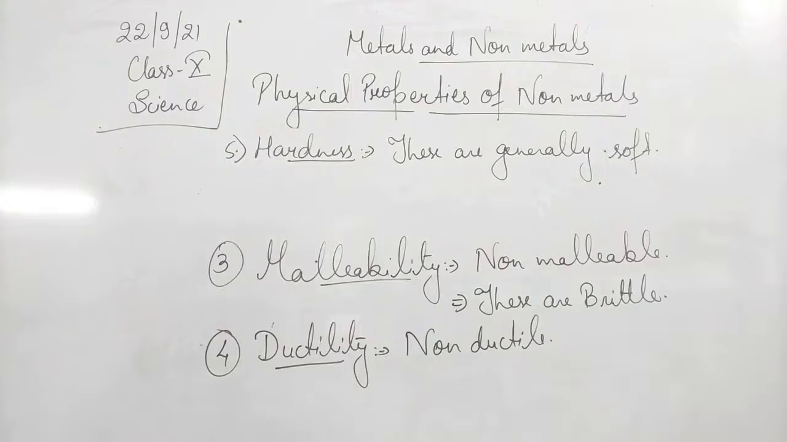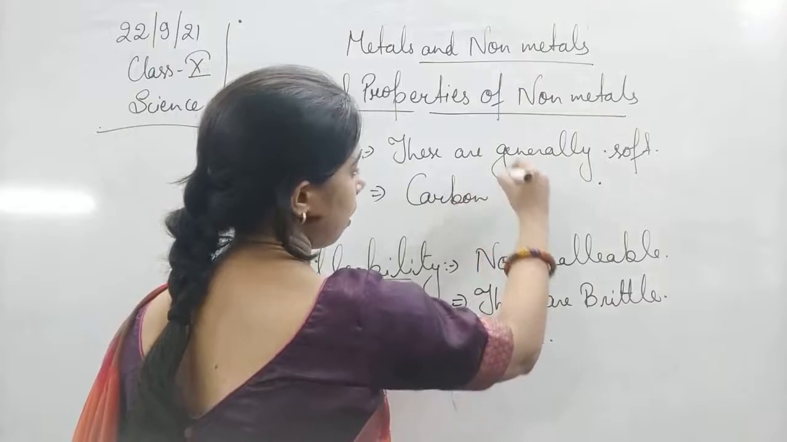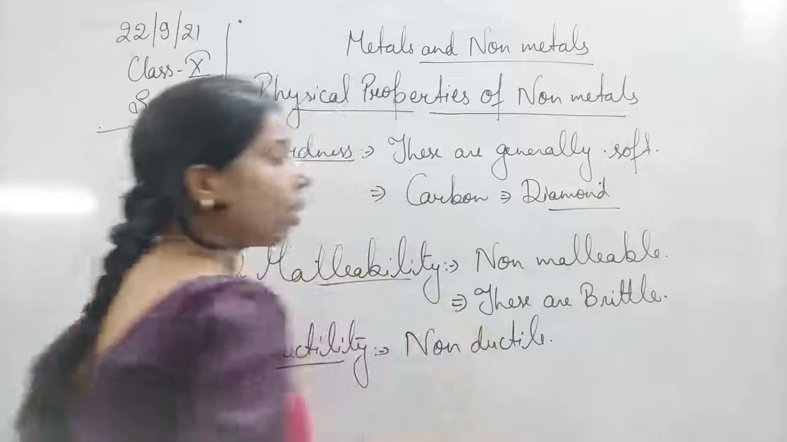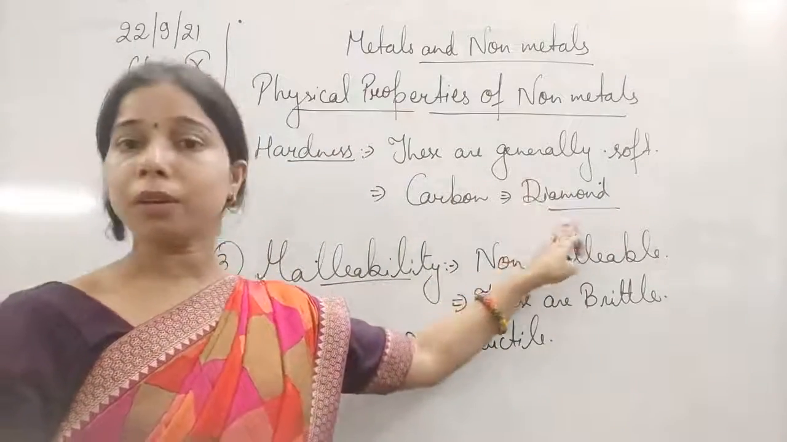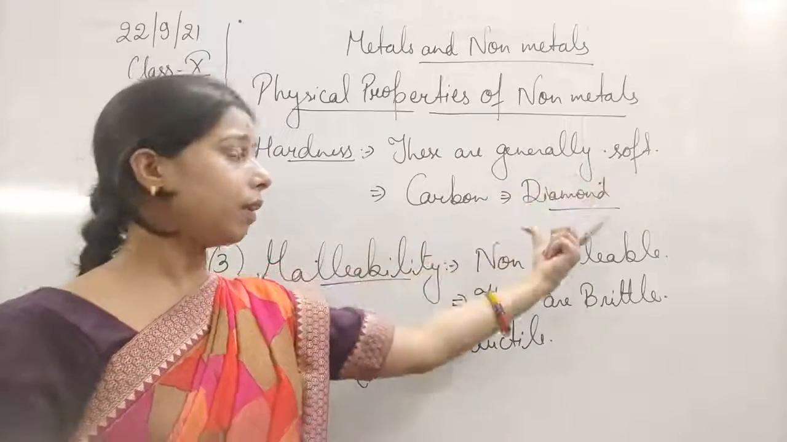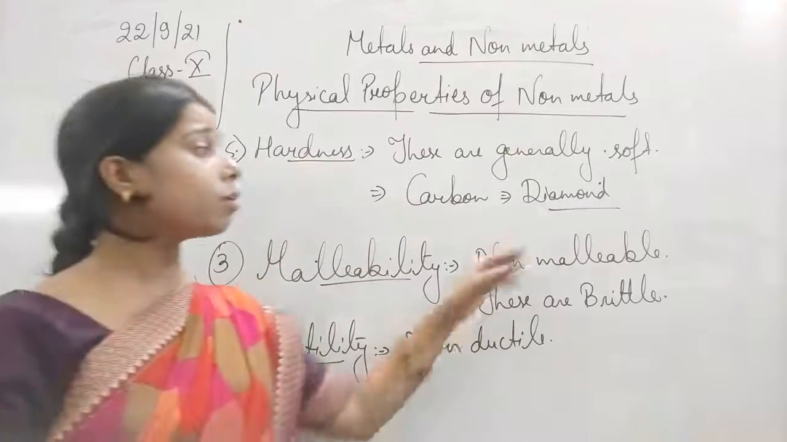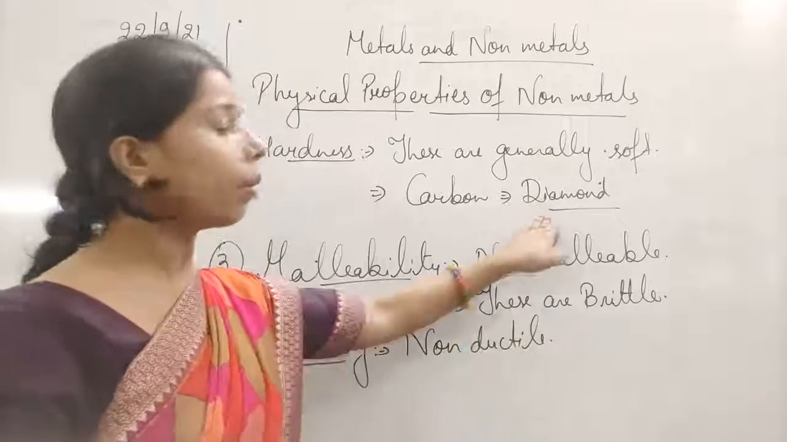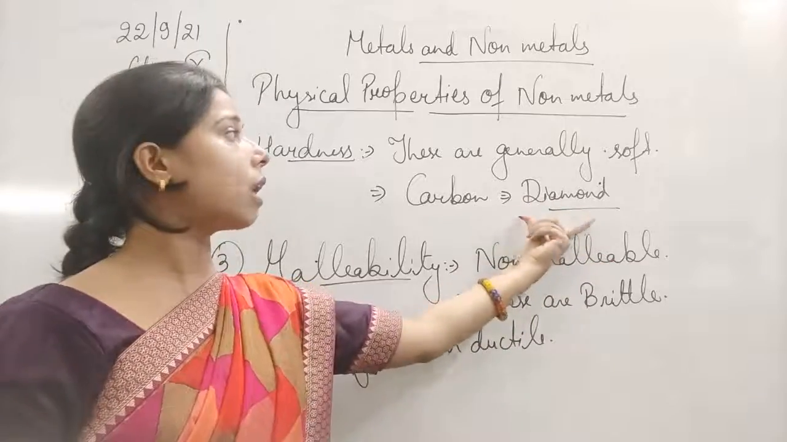Here, an exception is also there, students, that is carbon. Carbon, that is diamond. Diamond is an allotrope of carbon. It's a form of carbon, a substance consisting of carbon, but its structure is different from the other carbon compounds. Diamond is supposed to be the hardest substance known till now. So even though it is a non-metal, an exception is there: diamond is the hardest one.